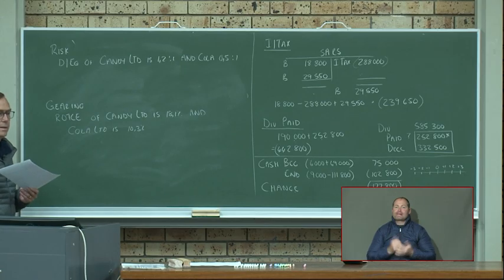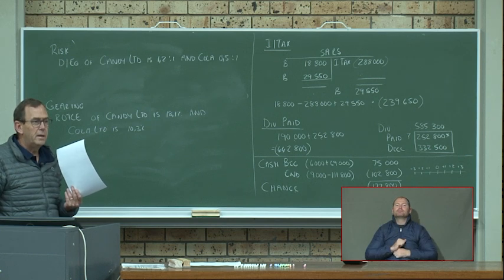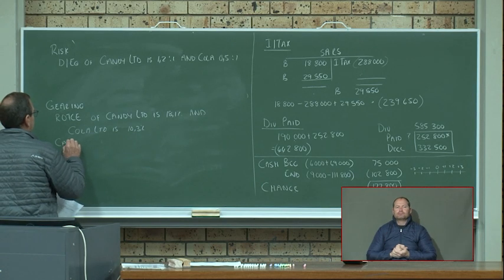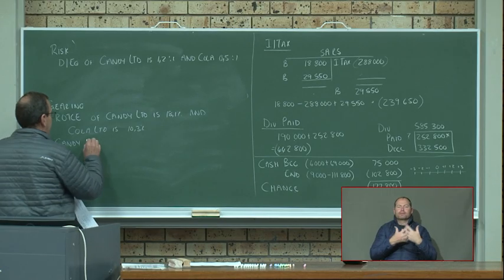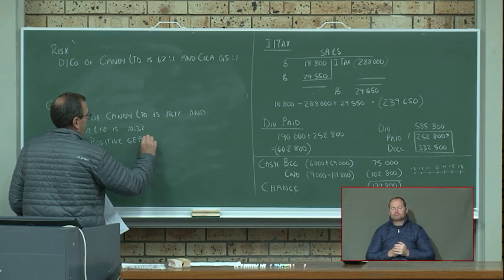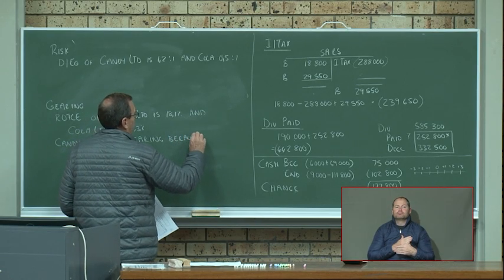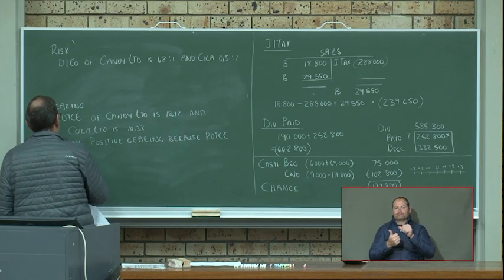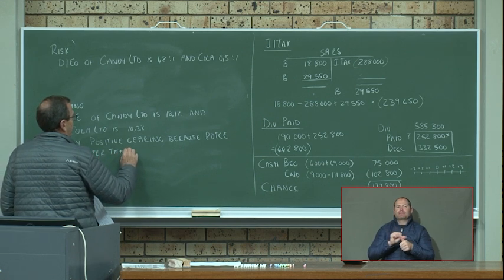Now remember, gearing, we compare the return with our interest rate on the loan. So Candy has a positive gearing, am I right? Candy has a positive gearing because the return on capital employed is better than the interest rate on the loan.